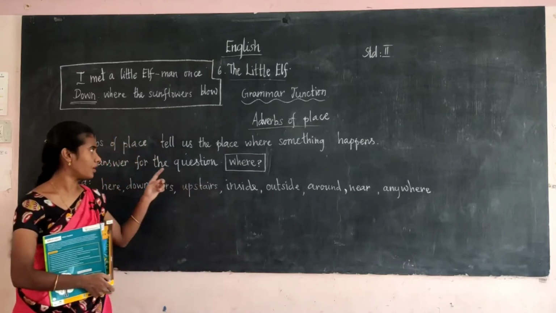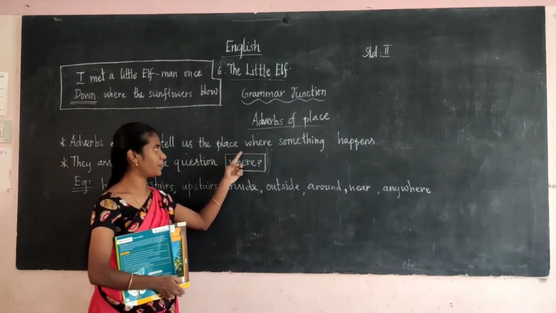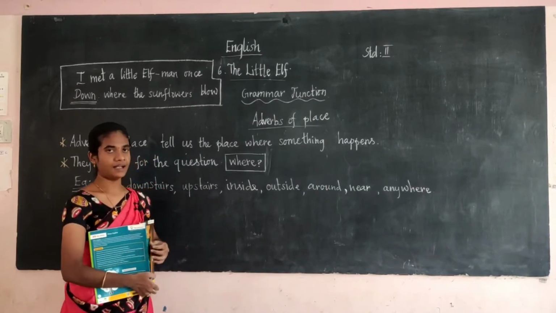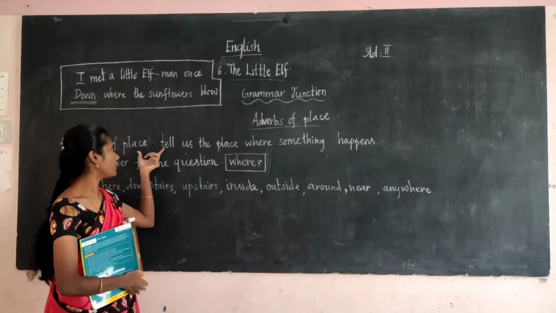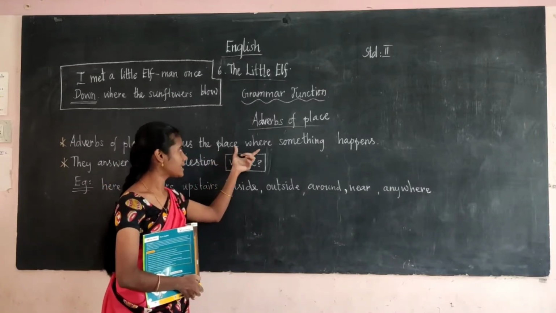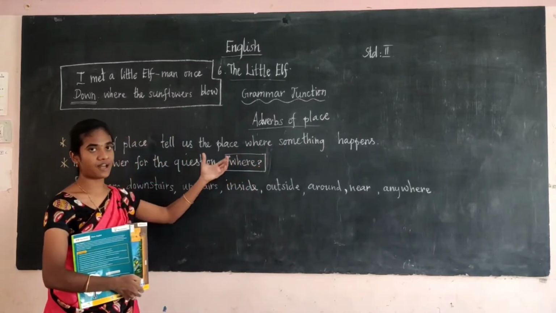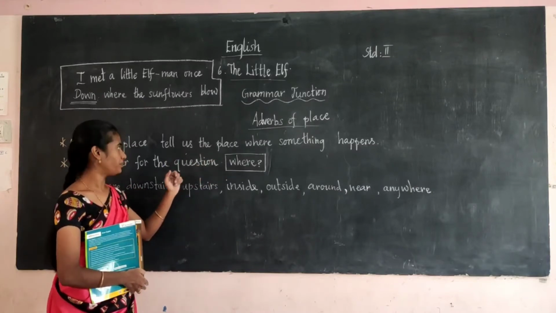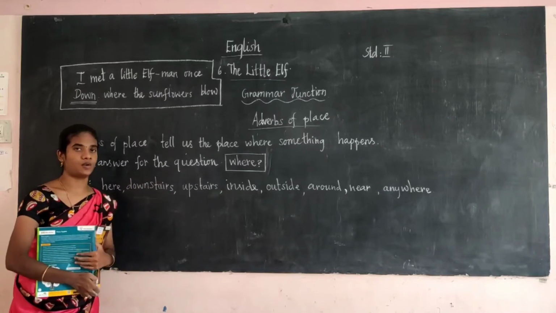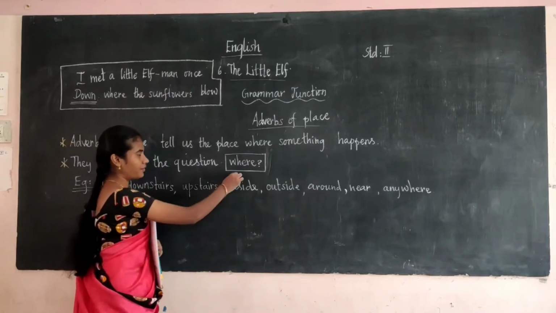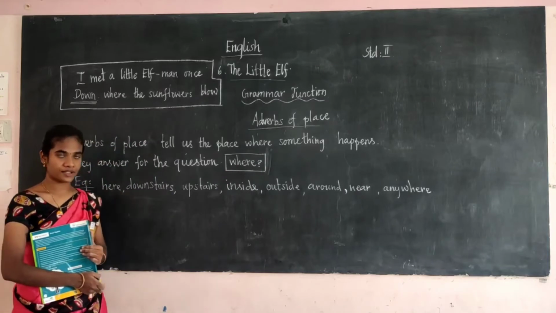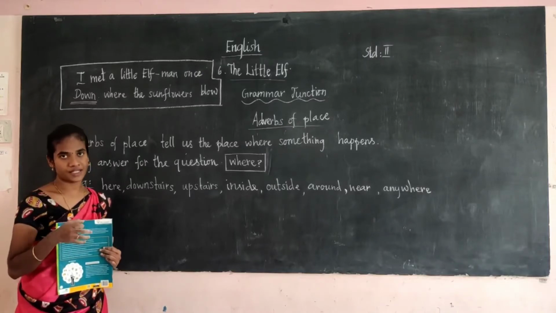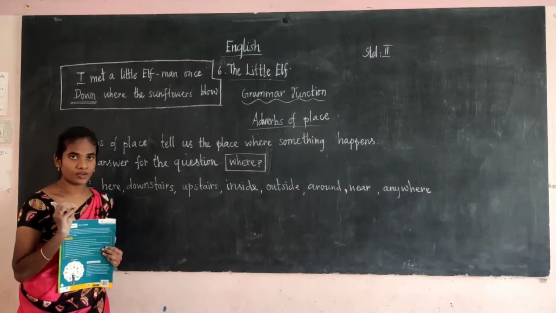What does adverb of place mean? An adverb of place tells us the place where something happens, where the action has taken place. It always answers the question where. If it answers the question where, it is an adverb of place. It mainly modifies the verb.